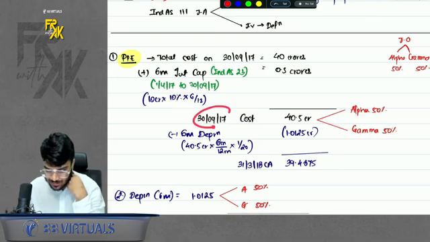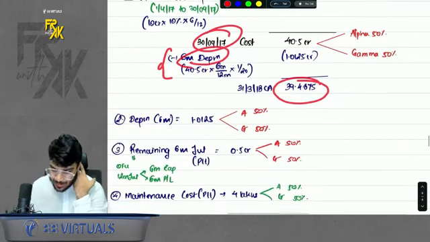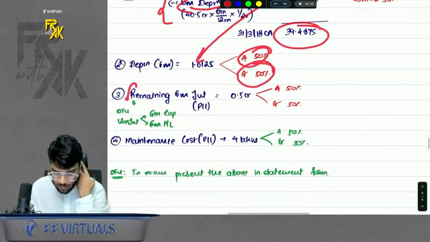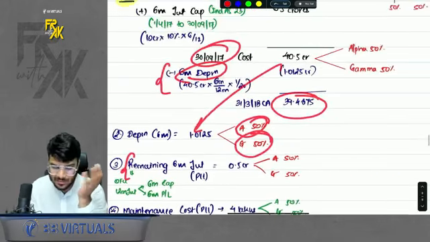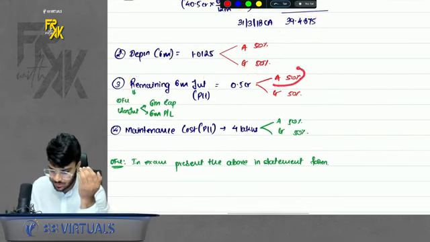But this is the cost on 30th September. Deduct the 6 months depreciation, you will get the year-end cost. So this depreciation will also be bifurcated between alpha and gamma 50-50. Then what about the remaining 6 months interest? See, 6 months interest you capitalized. What about remaining 6 months? This interest you will transfer to profit and loss.